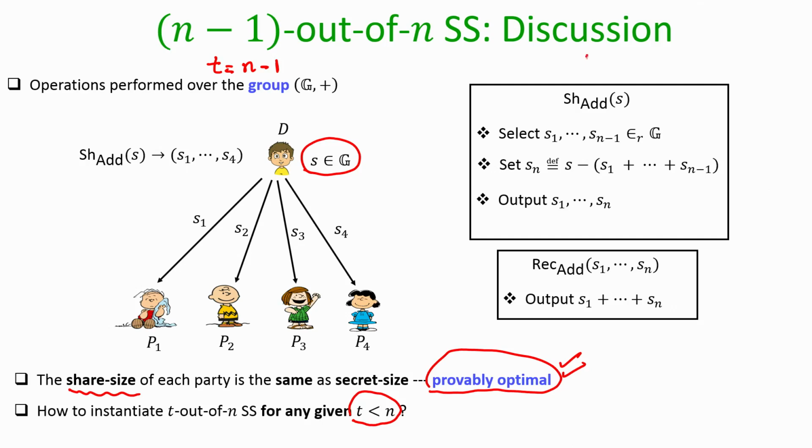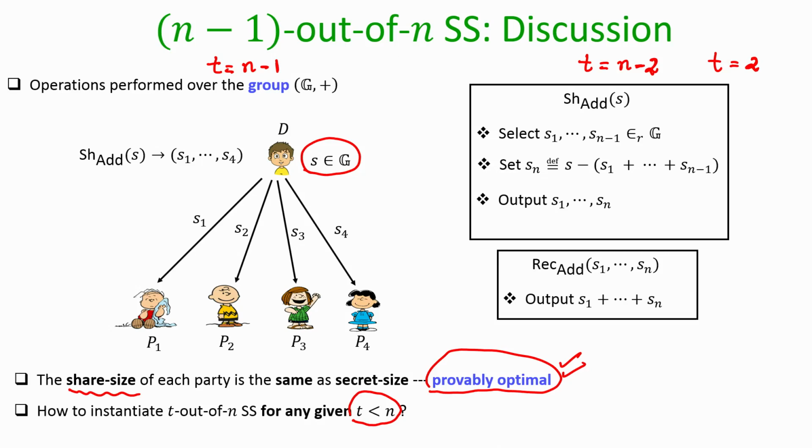But what if my T is equal to, say, n minus 2, or say T is equal to just 2? I want a scheme where any subset of 3 or more shareholders should be able to compute the secret, but any subset of 2 or fewer shareholders should fail to compute the secret. I cannot run this additive secret sharing for that case. I have to do something else.